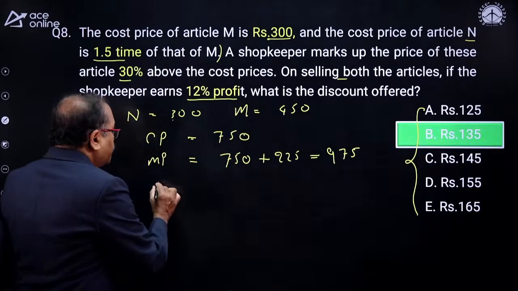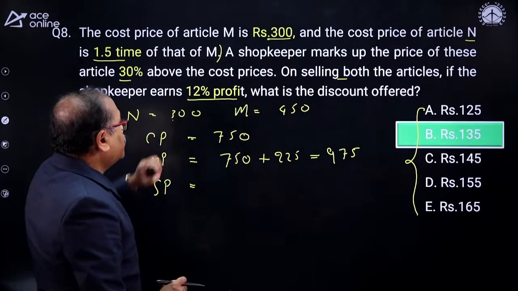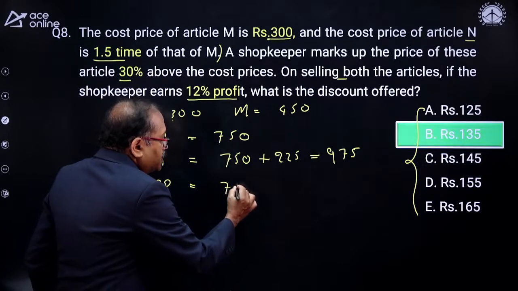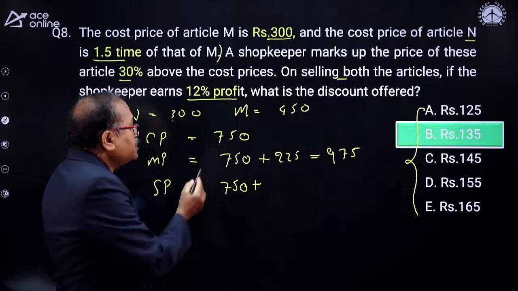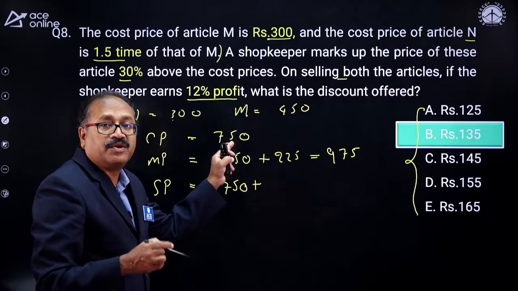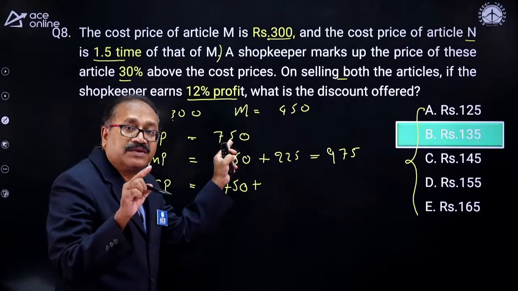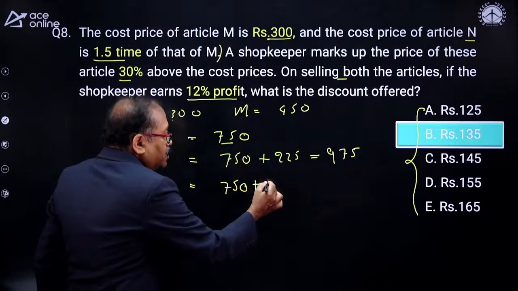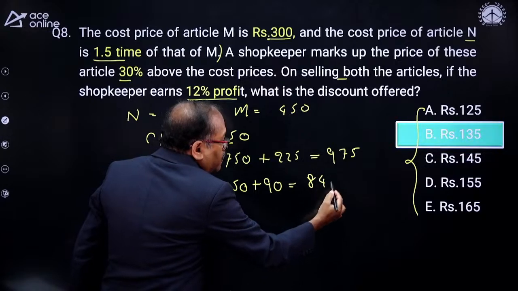What is your selling price? So let's find the selling price over here. There is a profit of 12% on 750. So your selling price will be 750 plus profit. 10% is 75. And what is 1%? 1% is 7.5. What is 2%? 15. So 12% will be 75 plus 15, that is 90. Now you are getting this as 840.